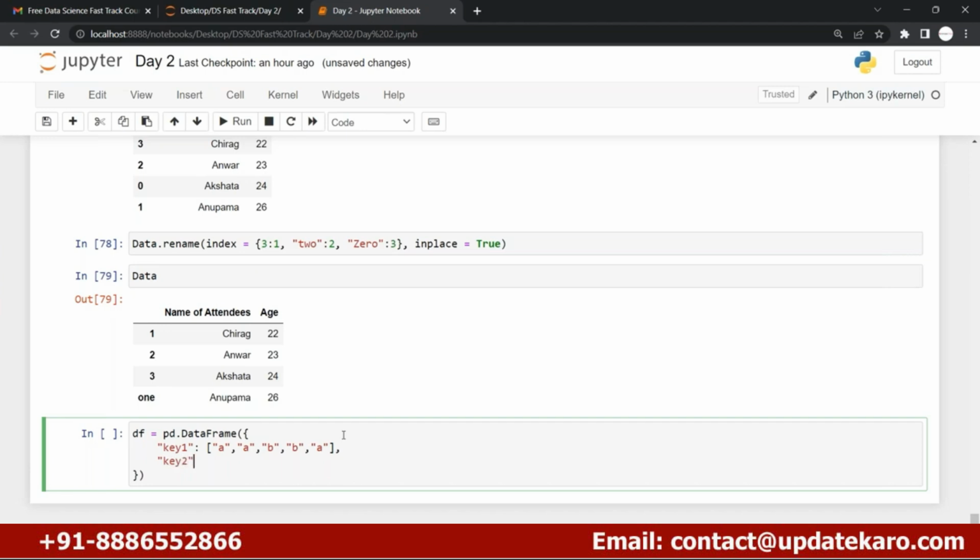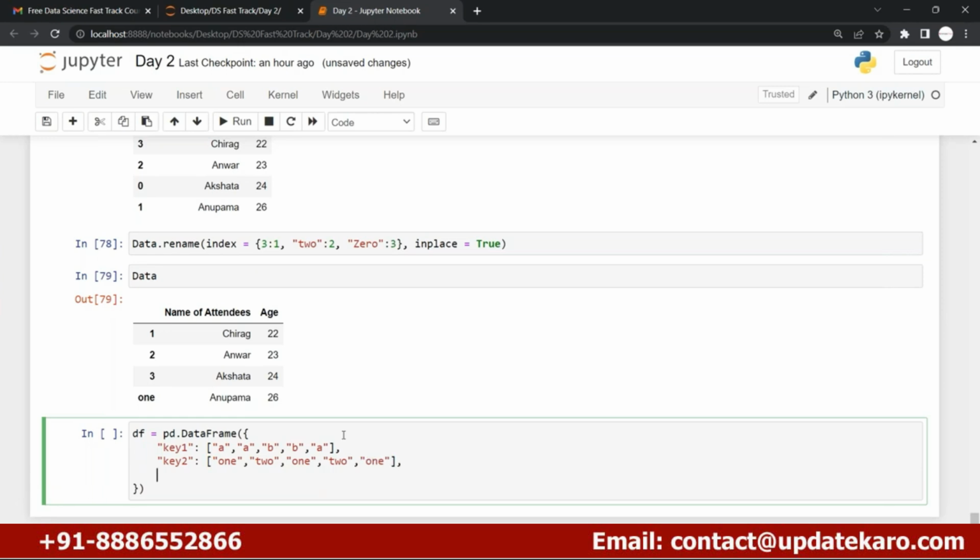Okay, let's go and add key2, again with some values.